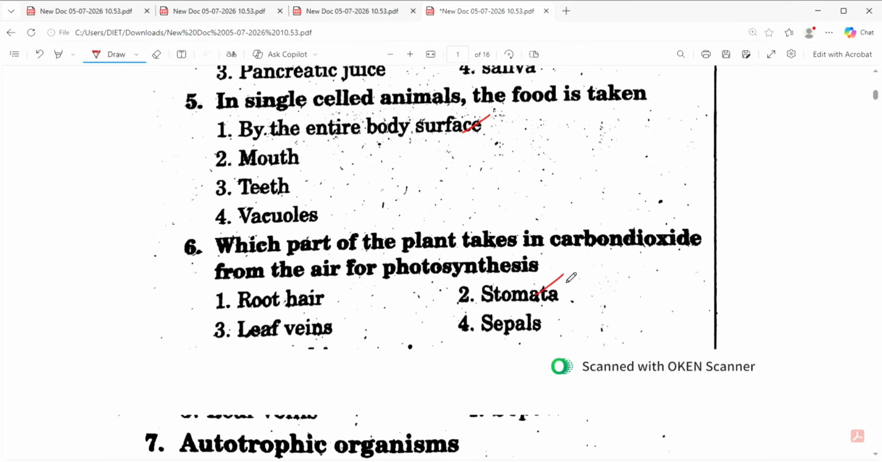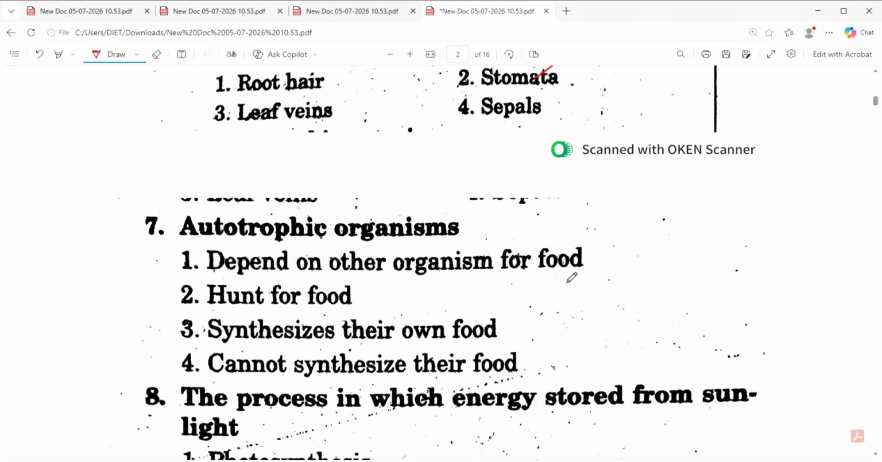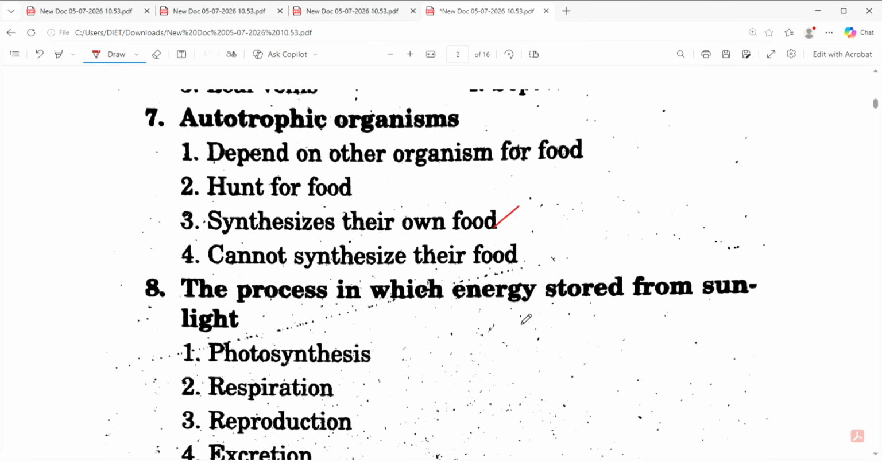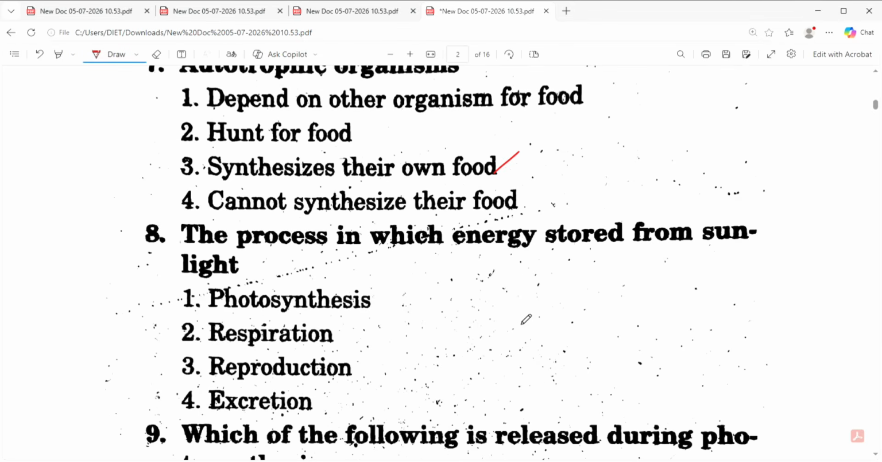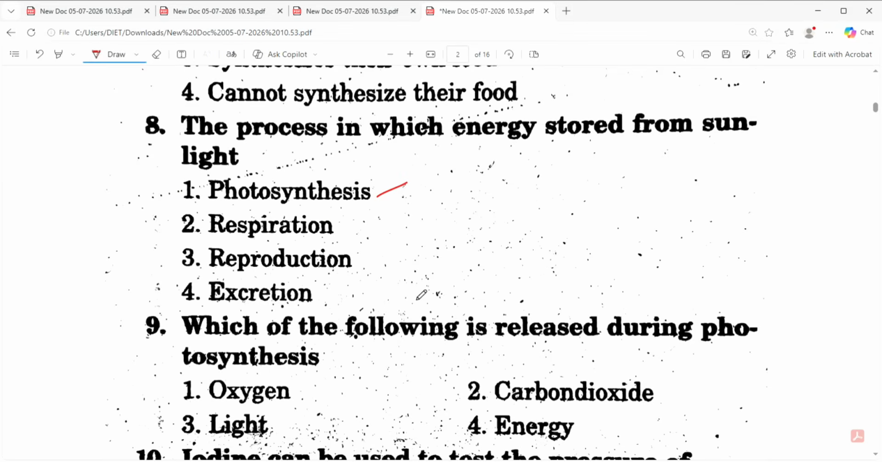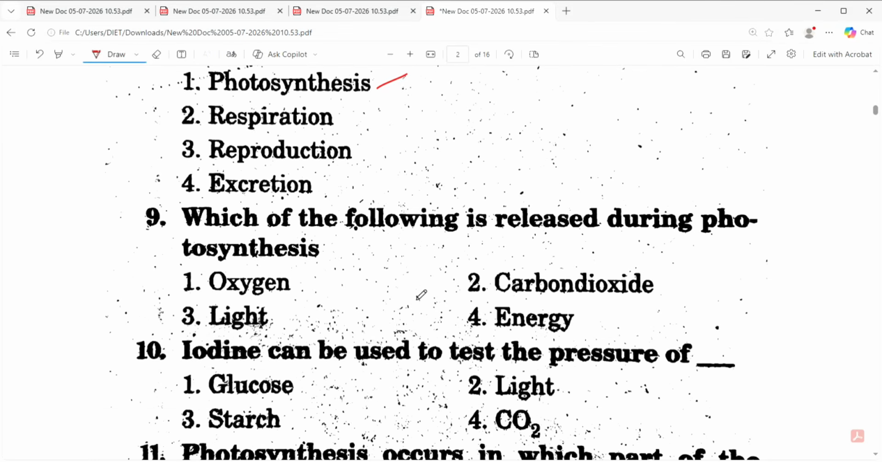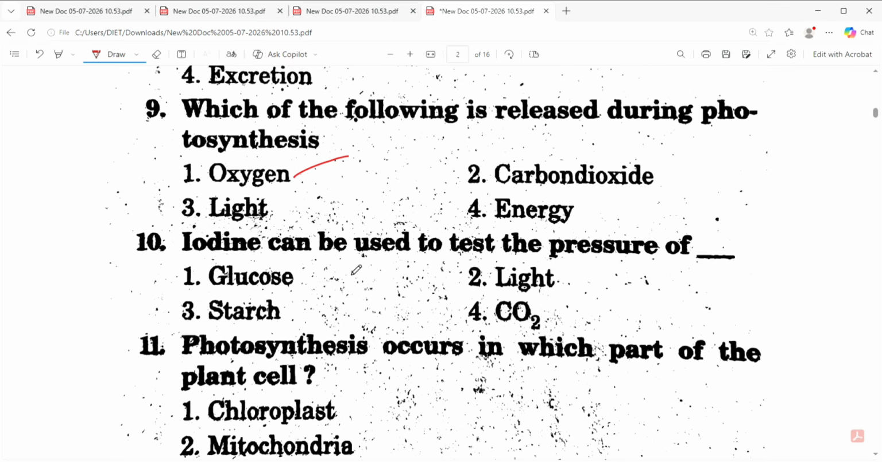Yes, stomata. Autotrophic organisms are those which synthesize their own food. You all know that one. Autotrophic, heterotrophic. The process in which energy is stored from sunlight, the eighth one, is photosynthesis. Respiration is breaking off the energy. Which of the following is released during photosynthesis? Everybody should know that one. Oxygen will be released.